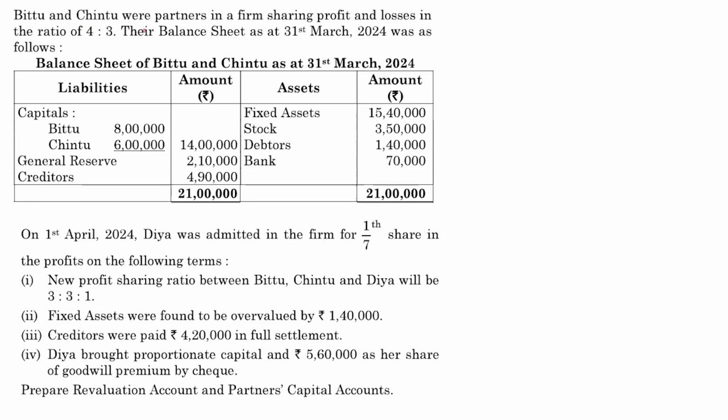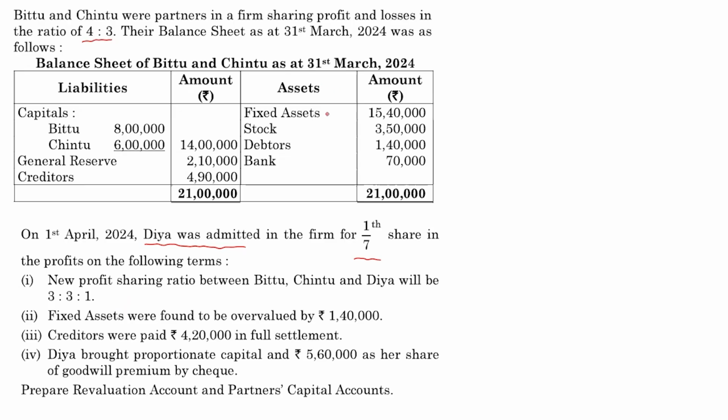Bittu and Chintu were partners in a firm, sharing profits and losses in the ratio 4:3. Their balance sheet on 31st March 2024 was given to us. And on 1st of April 2024, Diya was admitted for 1/7 share. The new profit will be on the following terms: 3:3:1. Fixed assets were found to be overvalued.